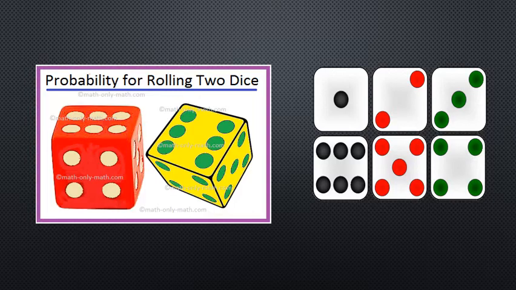Consider two dice, say X and Y, both having 6 faces, number 1 to 6. Total number of combinations would be 6 into 6 or 36. How?